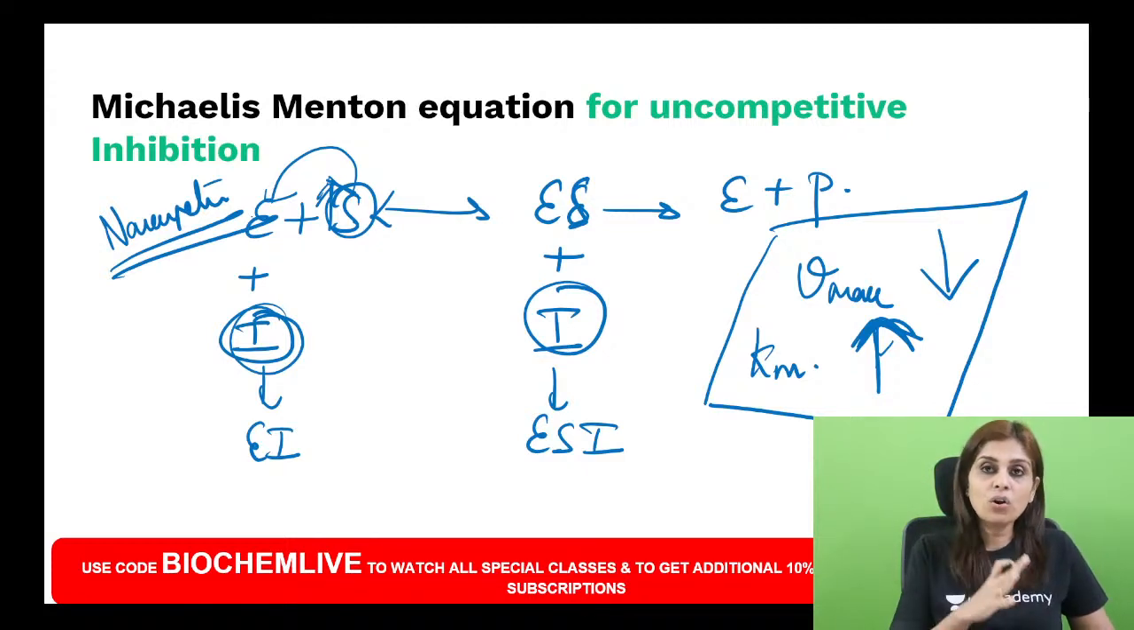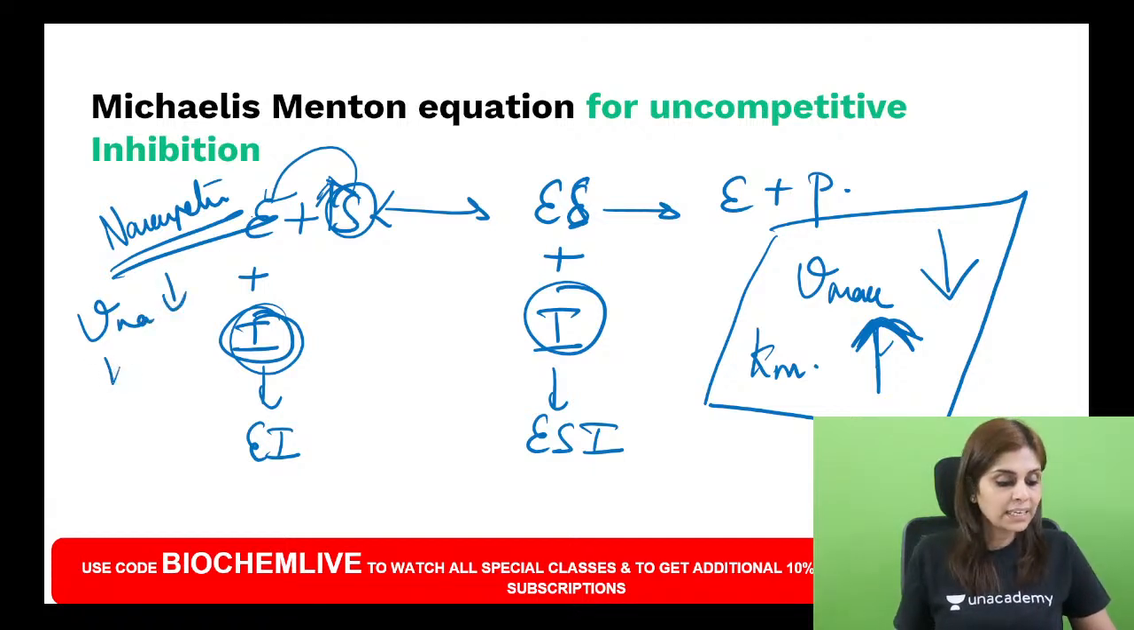In the case of non-competitive inhibition, which is a special type of mixed inhibition, the inhibitor reacts with both the free enzyme and the enzyme substrate complex with the same affinity. And in this case, Vmax is reduced. As expected, Vmax is reduced, but Km remains normal.